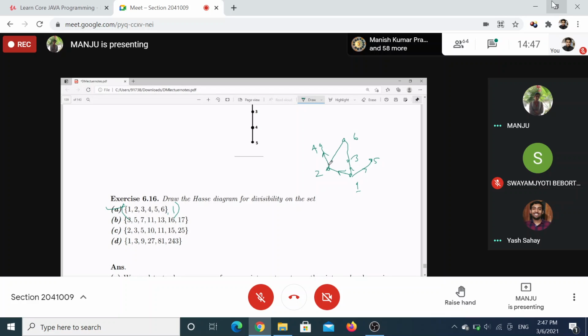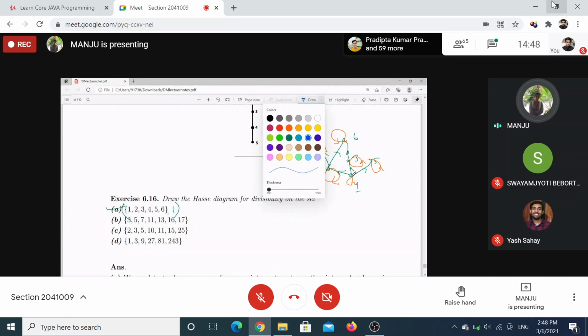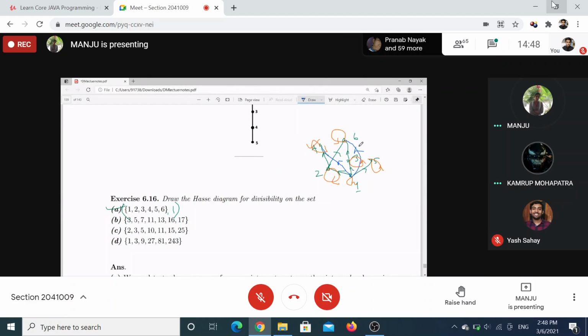Now I'll be drawing the loops. Then transitive edges: 1, 2, 6. 1 divides 6. 1 divides 2, 1 divides 4 as well.